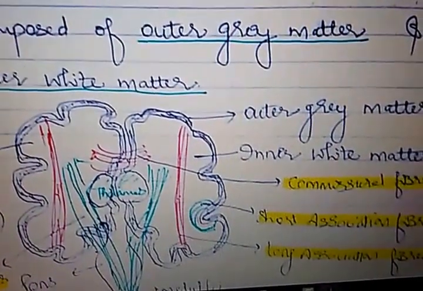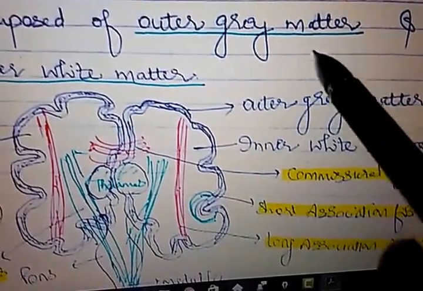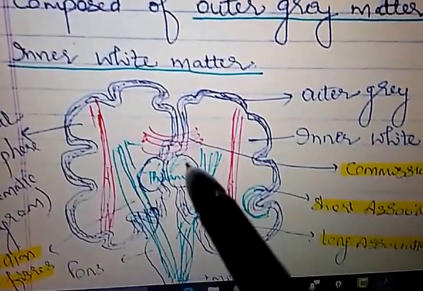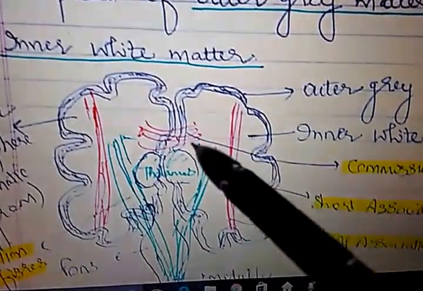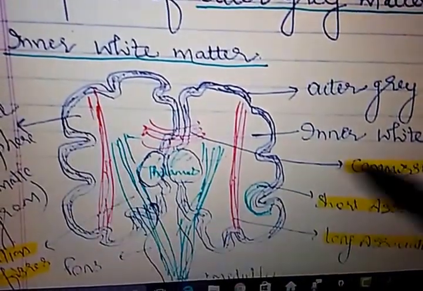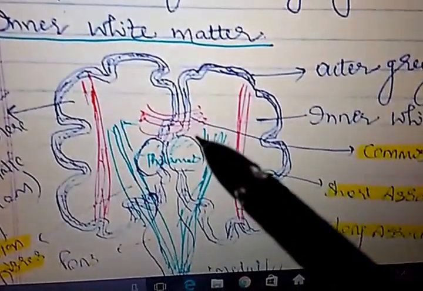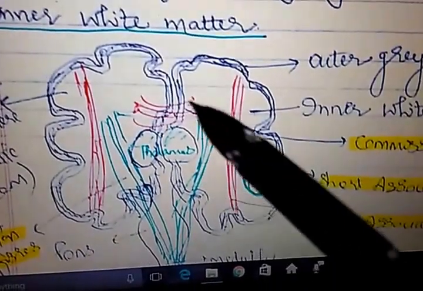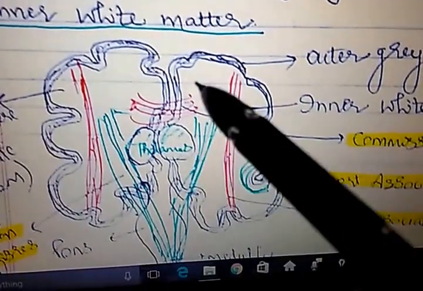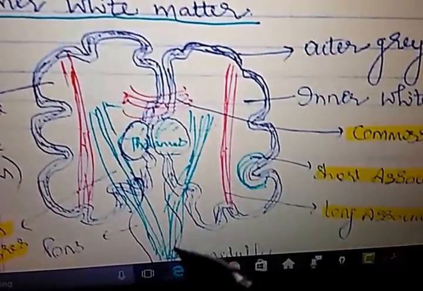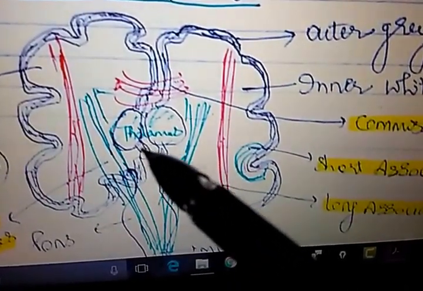the cerebral hemispheres are composed of outer gray matter, which is composed of cell bodies of neurons, and inner white matter. Okay, here as you can see, this outer dark area is the outer gray matter and inner area is the white matter. So these fibers I am going to talk about are present in the white matter. This is basically a coronal section of the brain, of the cerebral hemisphere.